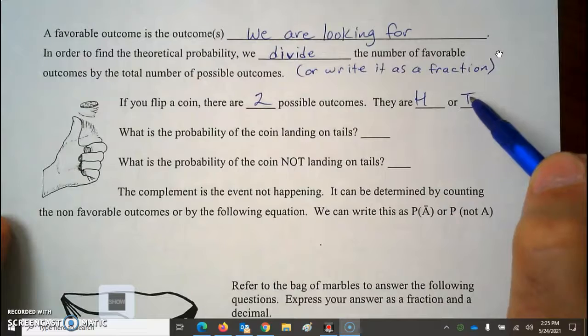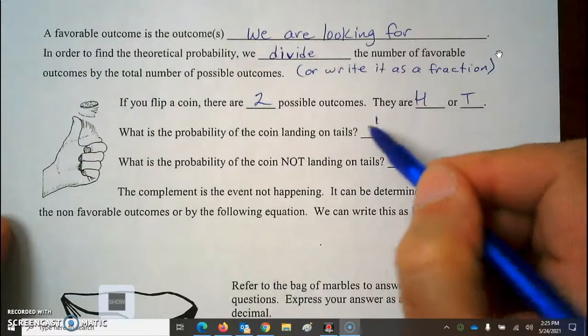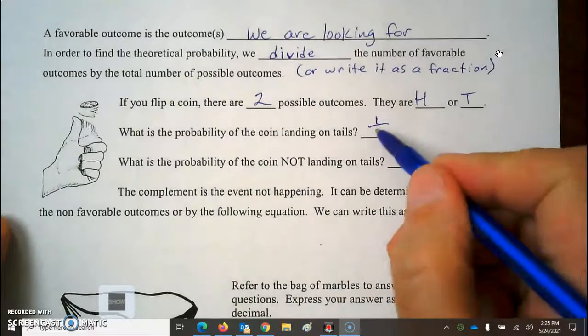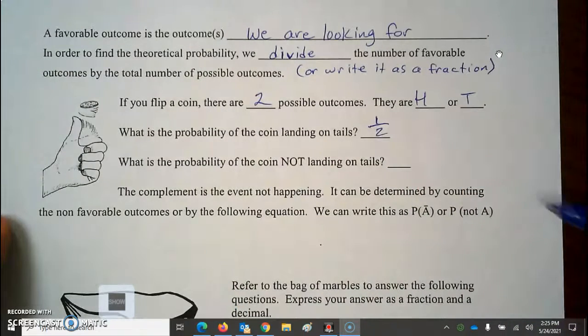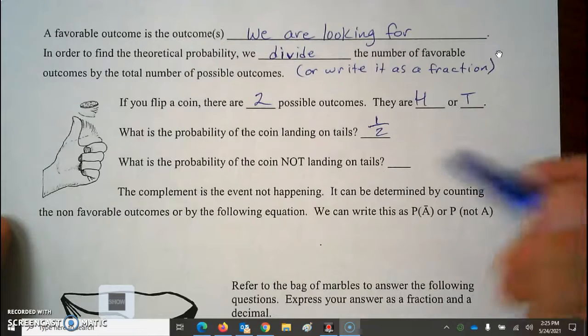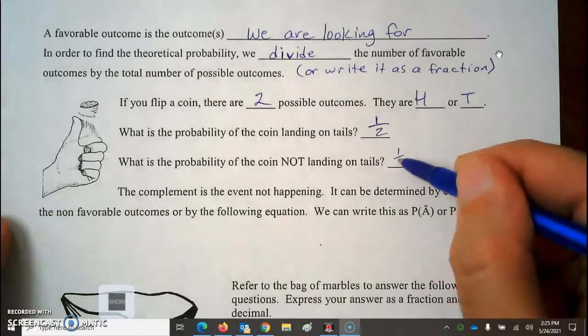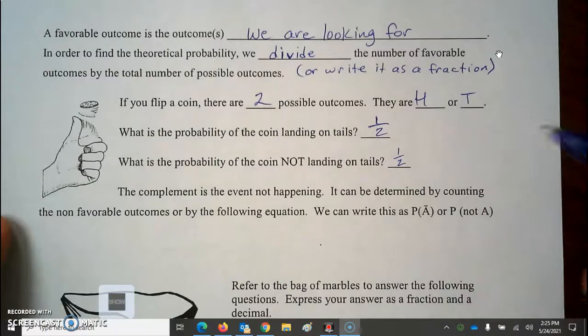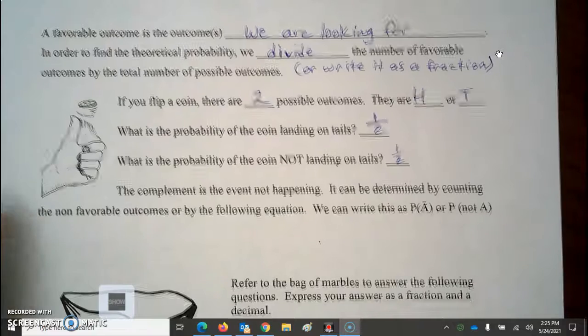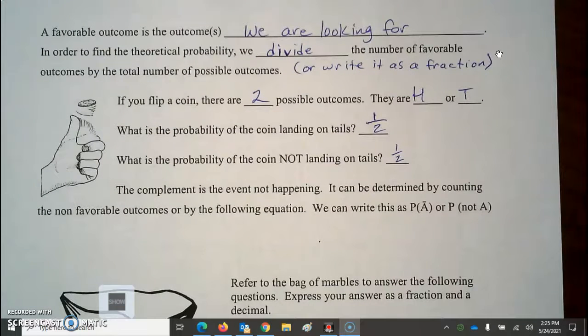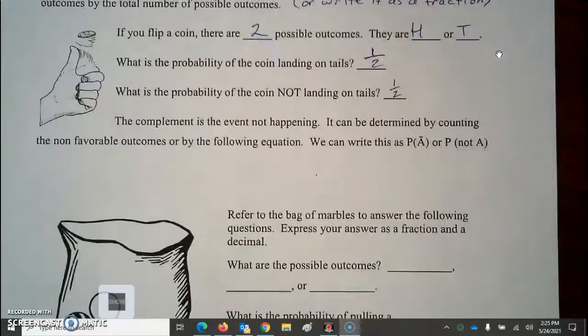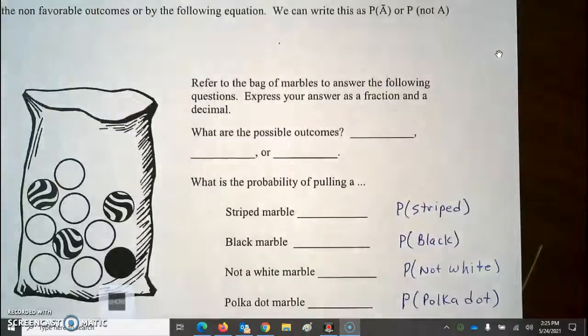Well, 1 tails out of 2, the 2 possible things that can happen. The probability of the coin not landing on tails is the same as it is for landing on tails. That's called the complement of an event not happening. That's about all there is to talk about with a coin, everyone. It's a probability of 1/2 for either heads or tails.